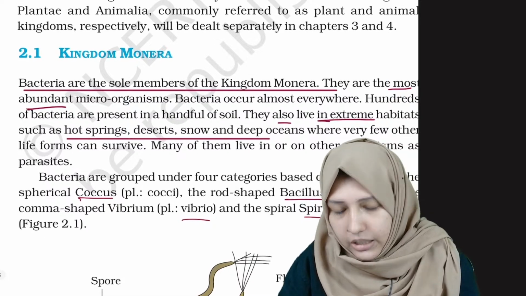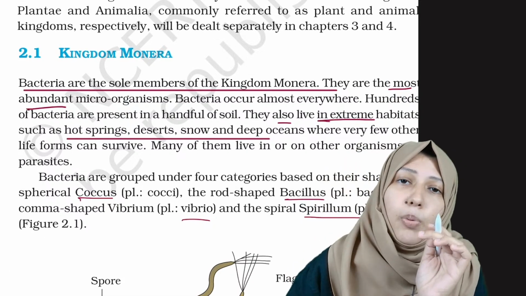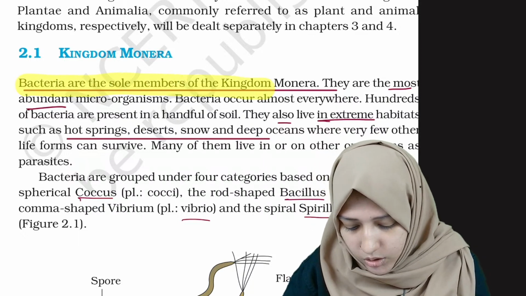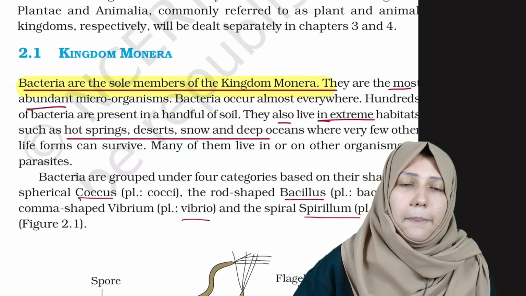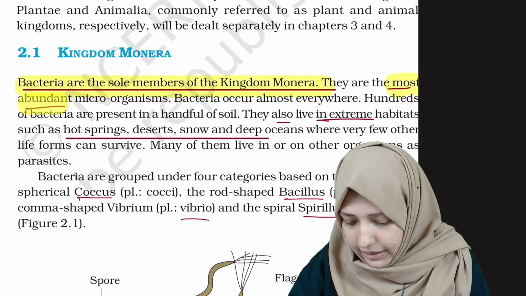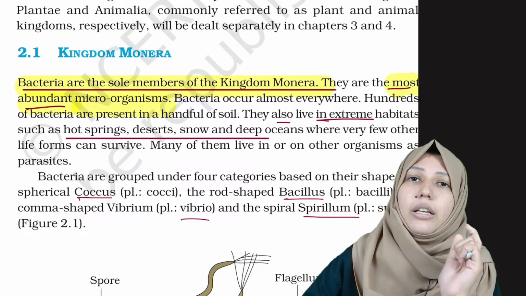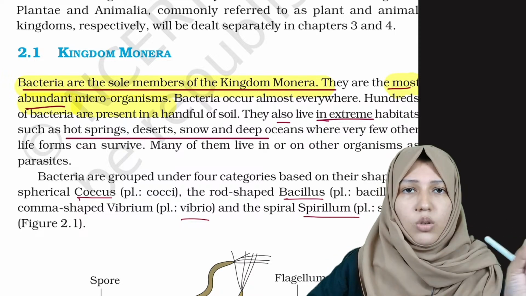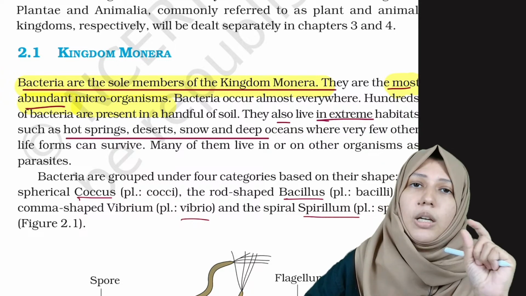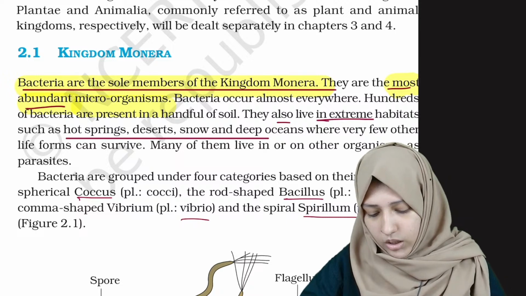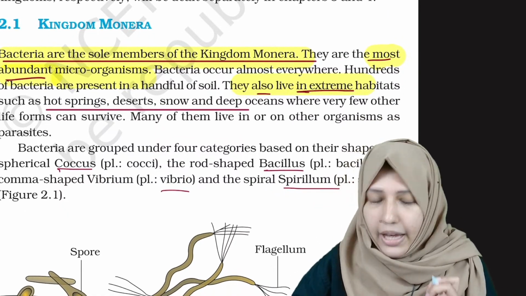Kingdom Monera contains all the prokaryotic organisms, right? Bacteria are the sole members of kingdom Monera. They are the most abundant microorganisms. So 2 MCQs. Who are the sole members? Bacteria. Then most abundant microorganisms? Monera, bacteria. Okay. Now they also live in extreme habitat.